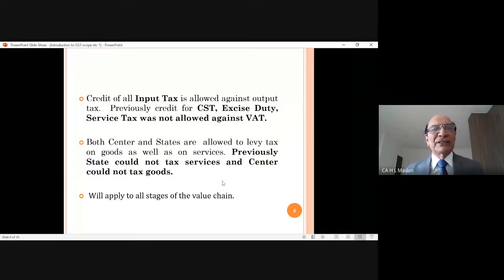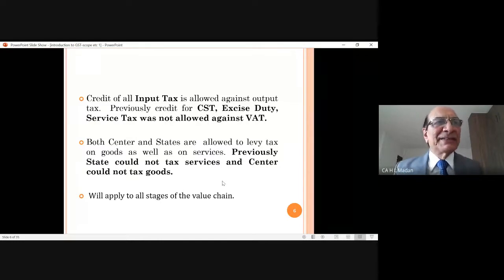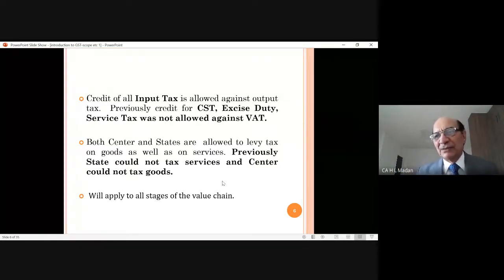Meaning thereby, on goods, both center and state were not allowed to levy tax in full, and on services, both were not allowed to levy service tax in full. Because of this reason, many services or many goods were left untaxed. Therefore, the tax base remained smaller. Government wanted that the tax base should be larger.